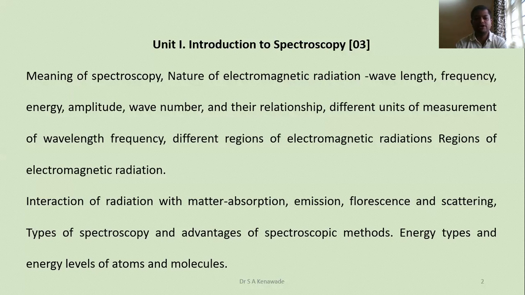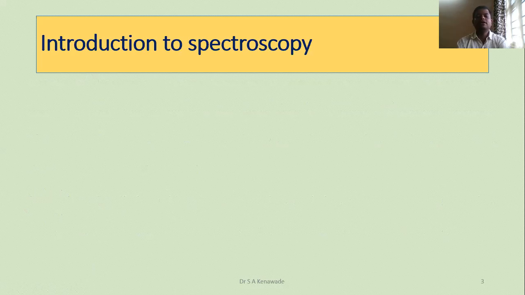These two parts are most important to understand the concept of spectroscopy and how it can be used for structure determination. The next basics involved in spectroscopy are the interaction of radiation with matter, absorption, emission, fluorescence, and scattering, types of spectroscopy, and advantages of spectroscopic methods, with energy type and energy level of atoms and molecules. Then let's start.